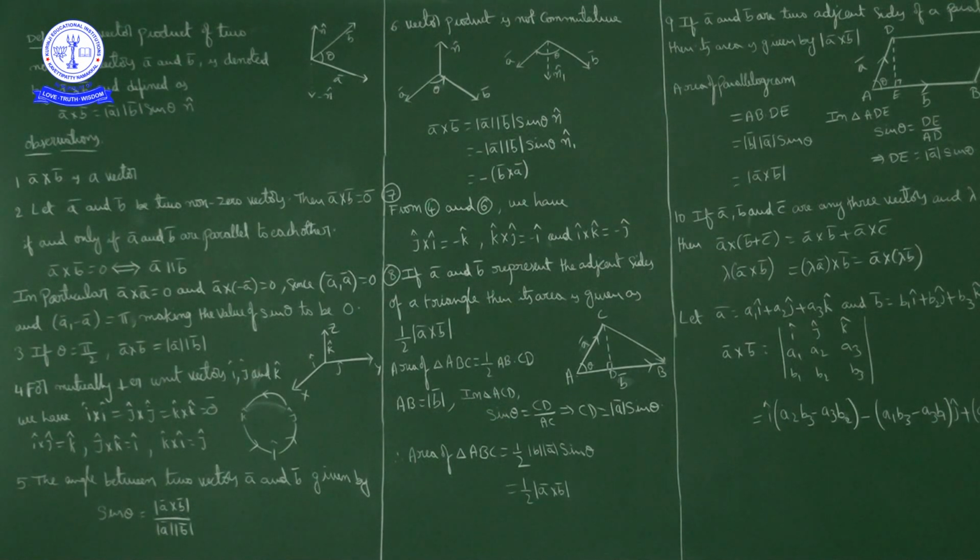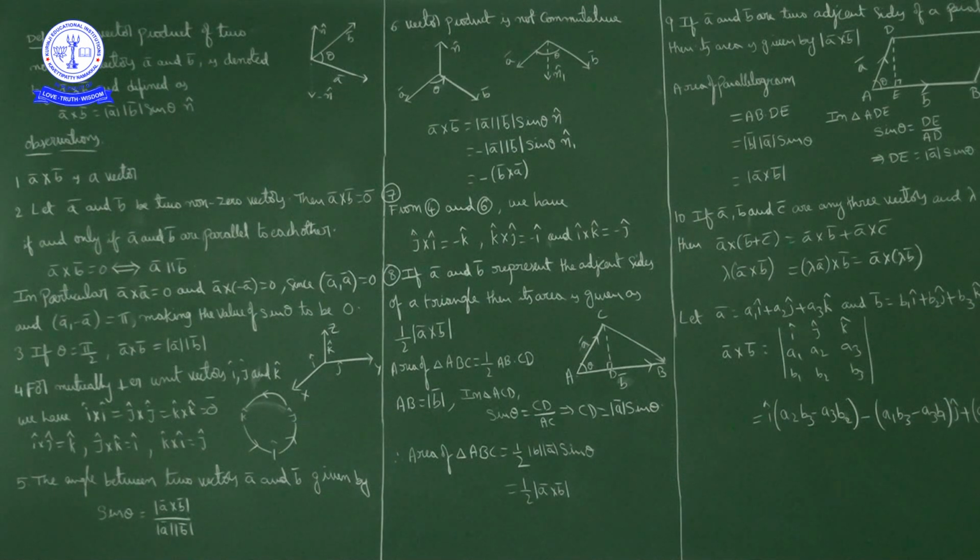What is a bar cross b bar? A bar cross b bar is equal to magnitude of a bar into magnitude of b bar into sin theta. Up to here, this is magnitude of a bar cross b bar, into n cap. N cap is a unit vector perpendicular to the plane generated by vectors a bar and b bar.